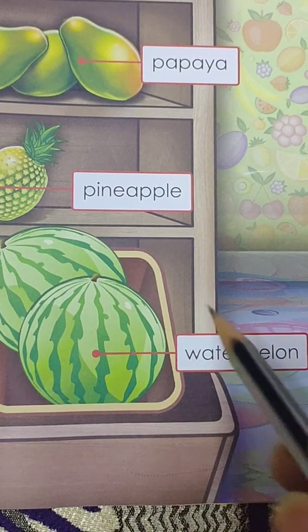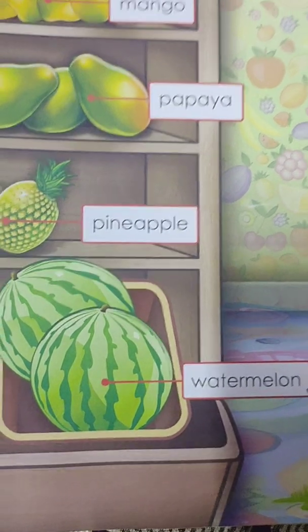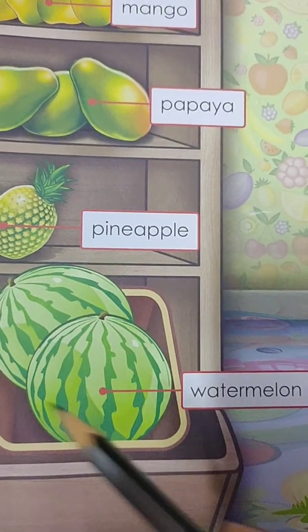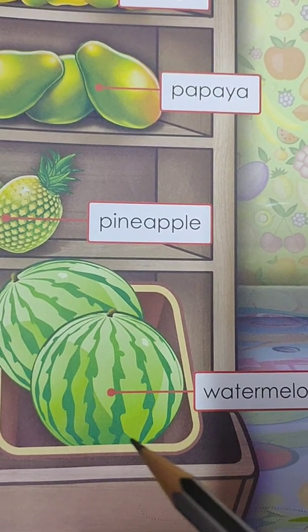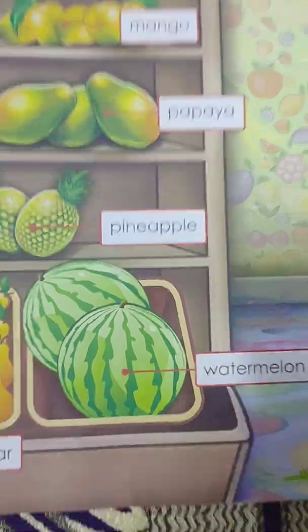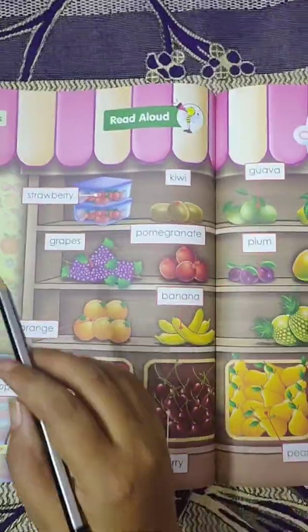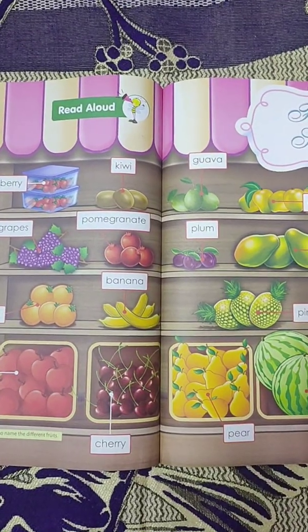And this one is green colored watermelon. Yes, you're right. And when you cut it open, what color do you see? Yes, when you cut a watermelon, you get a red color to see. So, these are some fruits. Today we are going to do some writing part.